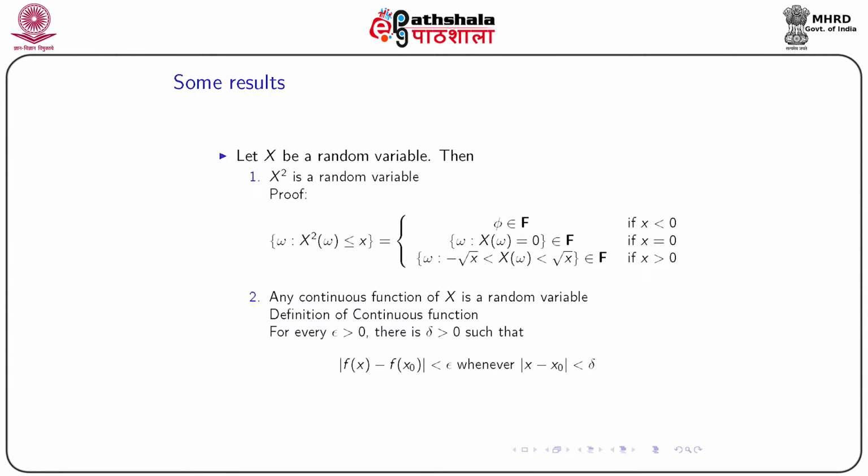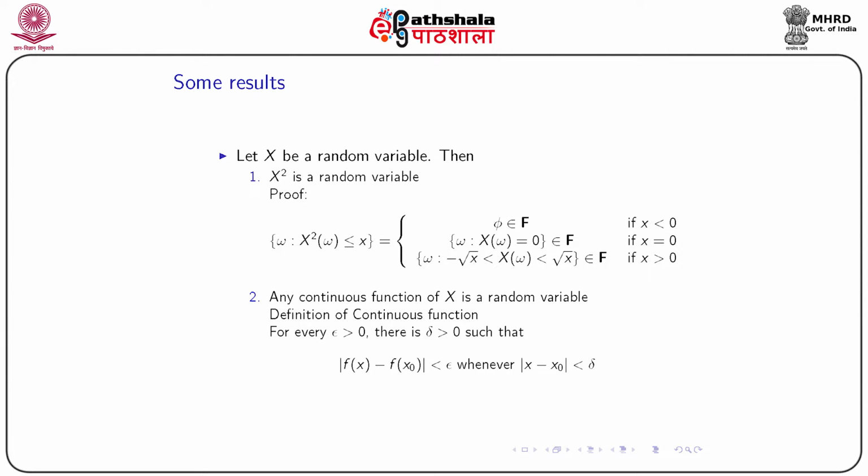Now we'll describe a few results related to random variables. Suppose X is a random variable. Then we want to see whether X square, a function of X, is a random variable or not. Using definition 1, we want to see that the set of omega such that X square (omega) is less than or equal to x belongs to script F for all possible x.